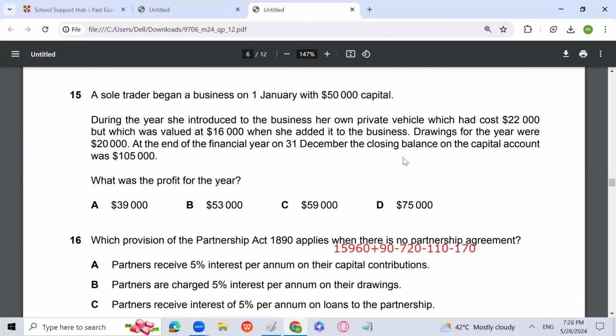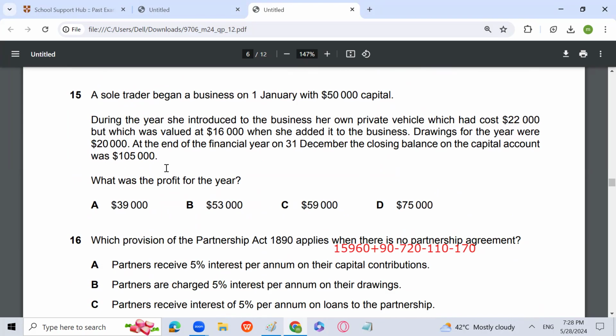A sole trader began a business on 1st January with 50,000 capital. During the year, she introduced to the business her own private vehicle, which had cost 22,000, but which was valued at 16,000 when she added it into the business. Drawings for the year were 20,000. At the end of her financial year, the closing balance on the capital account was 1,05,000.